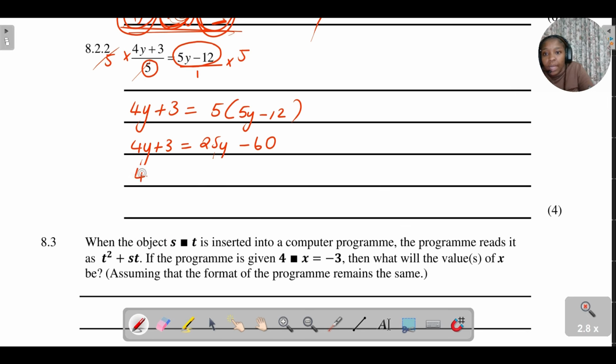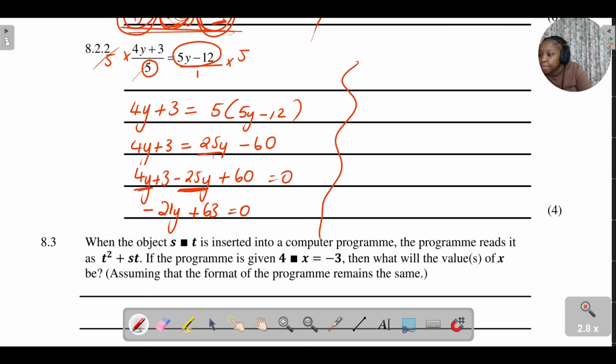So it's 4y plus 3 minus 25y, okay, plus 60 is equal to 0. So positive 4 minus 25 gives me minus 21y. Then positive 3 plus 60 is plus 63, which is equal to 0.